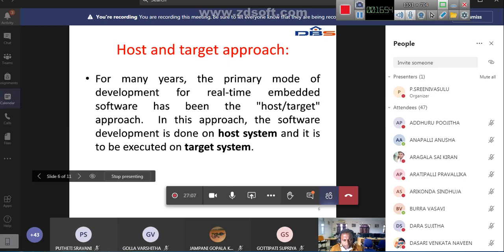Host system, target system. Suppose you are writing a C program or any other program. That program has to execute a water level indicator application. When we want to design a water level indicator, we have to write a program for it. How do we write it? When the tank is empty, turn on the motor.